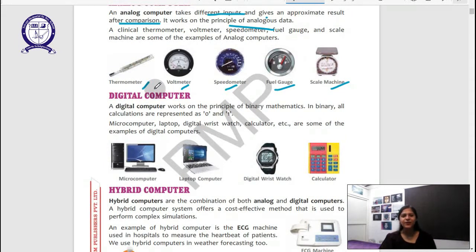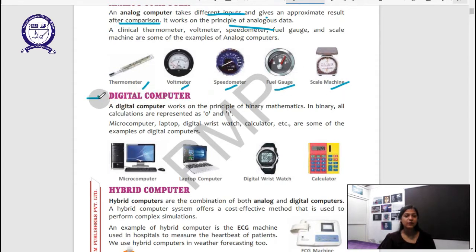What does your father do? They take a thermometer and put it inside your mouth, under the tongue, and record your temperature using this thermometer. So it is a type of analog computer. Then a voltmeter measures voltage. A speedometer calculates speed. Every car, every two-wheeler has a speedometer, right? Then we have a scale machine.